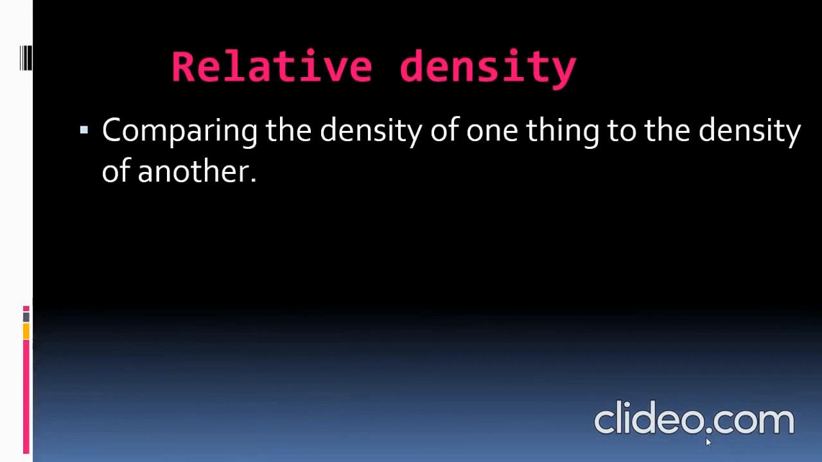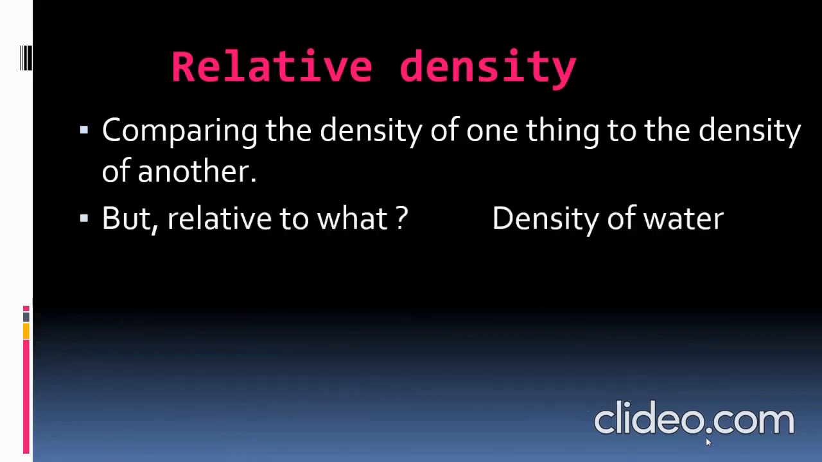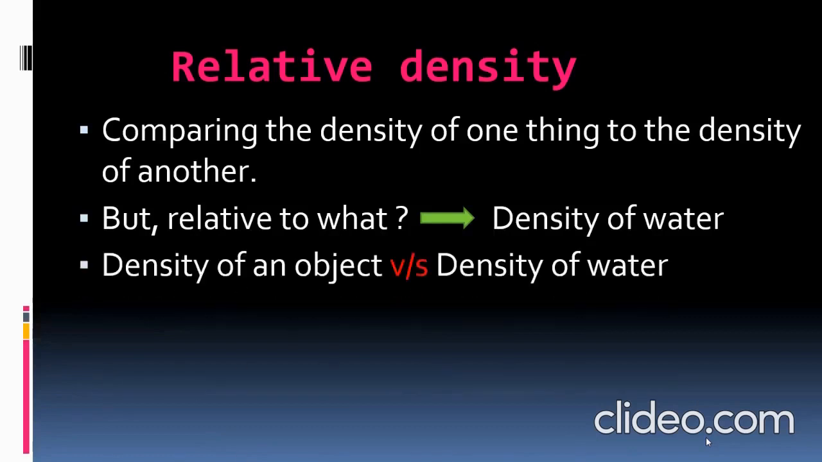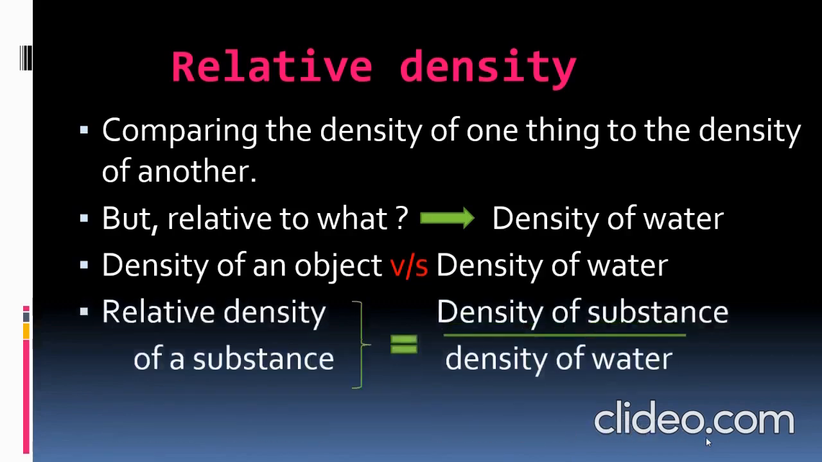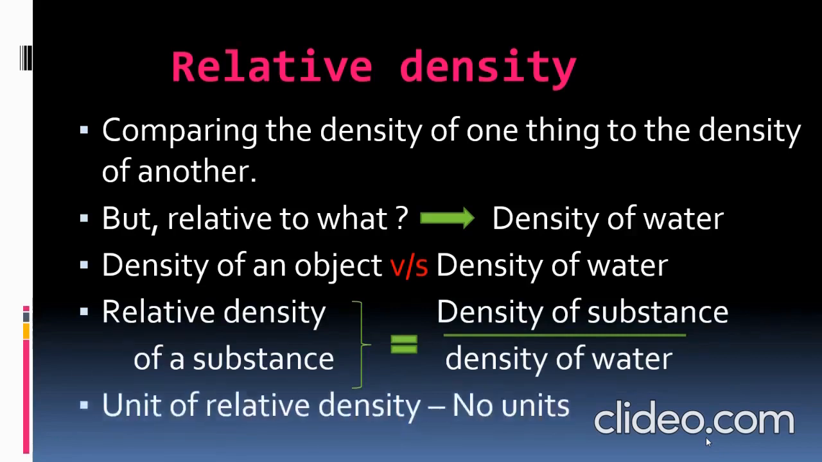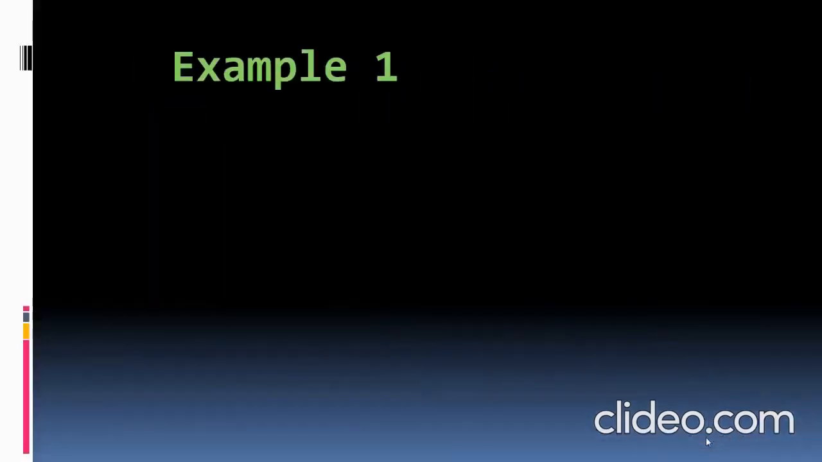Comparing the density of one thing to the density of another. Okay, but relative to what? Relative to the density of water. The density of an object versus the density of water. So this comparison is known as relative density. So the relative density of a substance is given by the density of the substance divided by the density of water. So the unit of relative density is, it has no units.